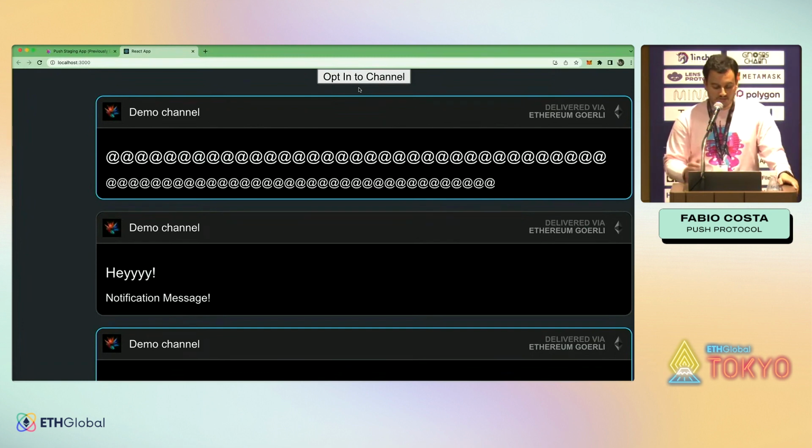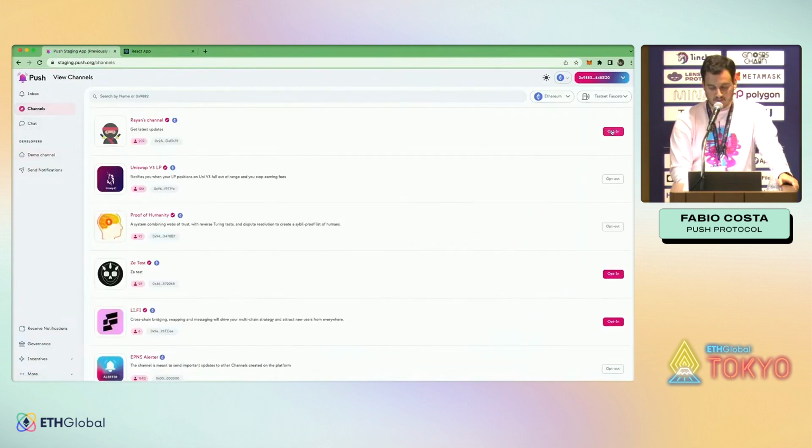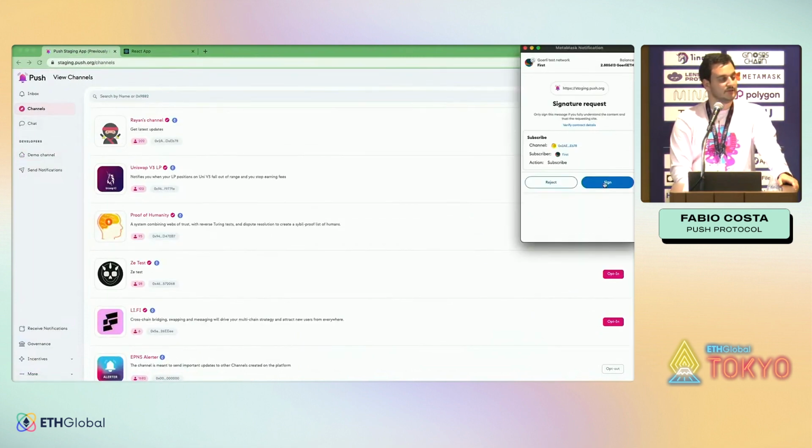Because for an end user to receive the notifications, the user has to opt in, to give consent to receive notifications from that protocol. Otherwise, the notifications go to the spam box. And what we say is, users can go to the push protocol tab and opt in to receive notifications. Like I can come here and opt in to receive here.